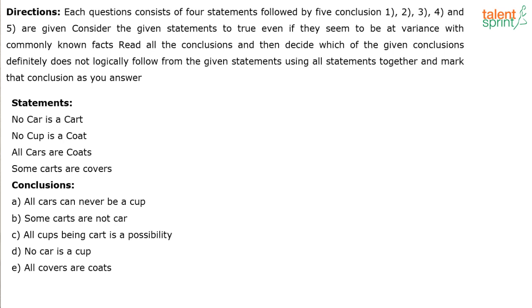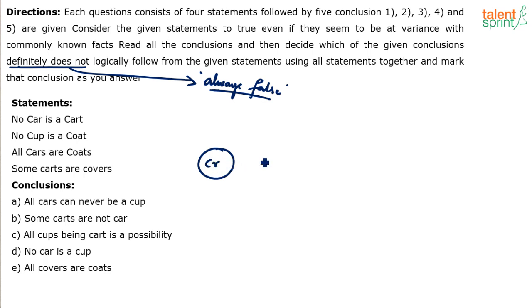Got it? Let's take this up. Okay, so here we go. Remember again, it says read all the conclusions and decide which of the given conclusions definitely does not logically follow, right? Which means something which is always false. Conclusions which are always false, definitely false. Now draw the basic diagram. No car is a cart. No car is a cart, right? Use the notations properly. No cup is a coat.